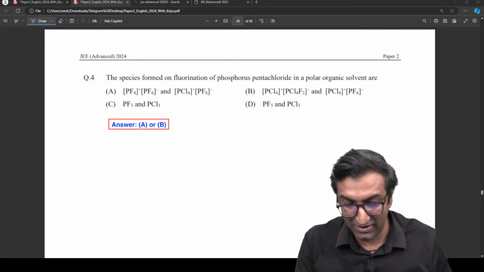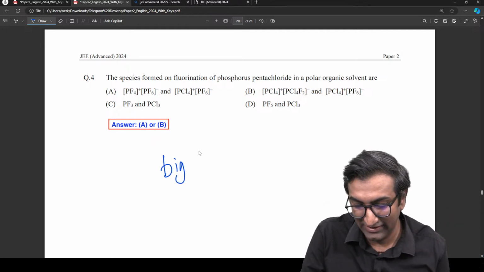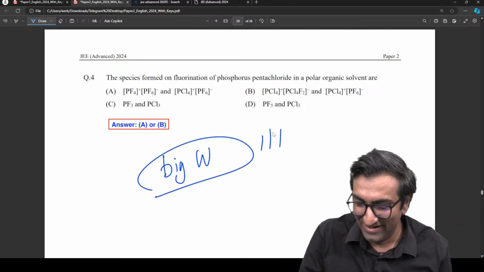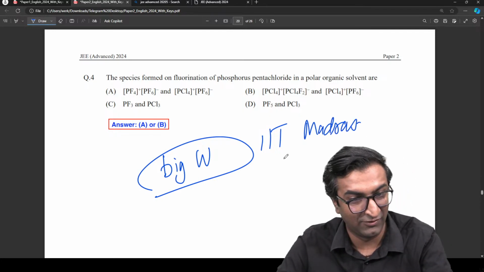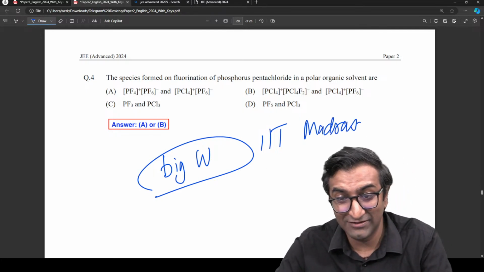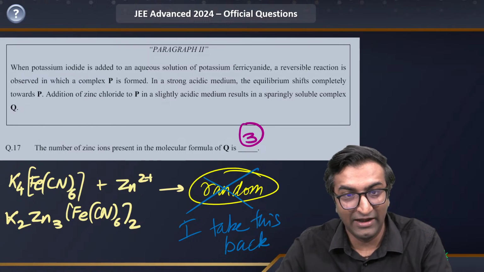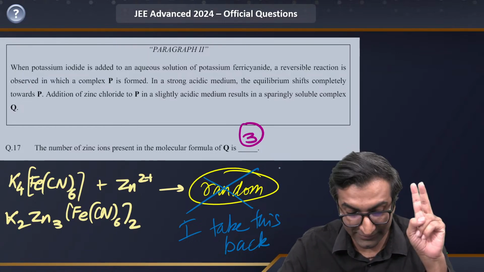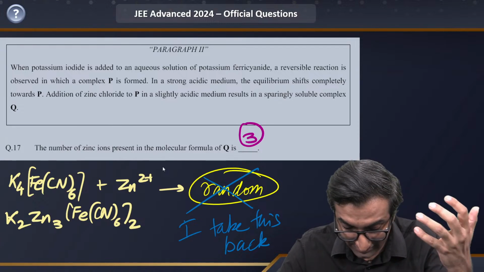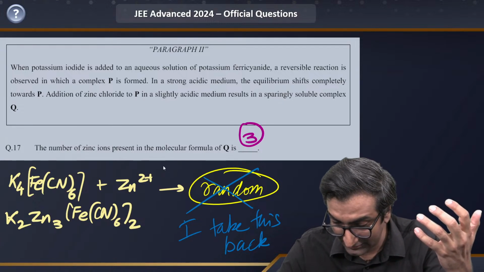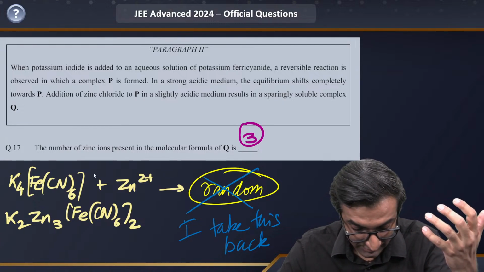Arey wow. Big W again. IIT Madras, bro. IIT Madras. I love these guys. Thank you so much for pointing this one. Ayush, this was another question where like, भाई क्यों देते हैं ऐसे सवाल? And honestly, there were 2 questions I was extremely annoyed at. I can't hide my emotions when it comes to things like this. I was extremely annoyed at IIT or JEE to give such inorganic questions, right?